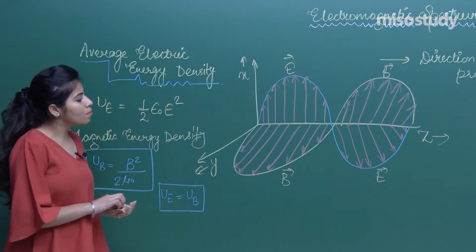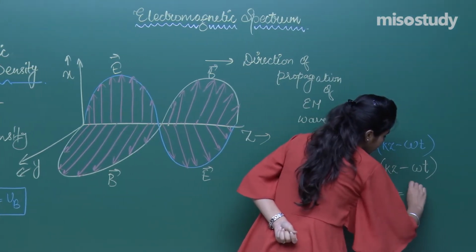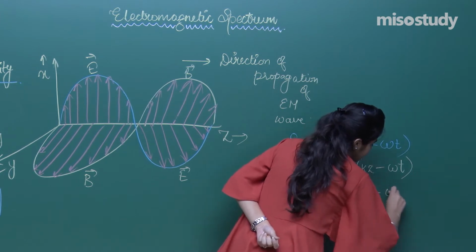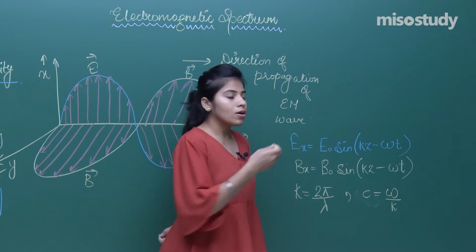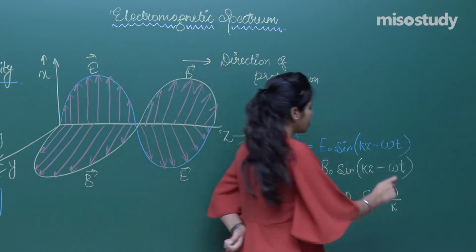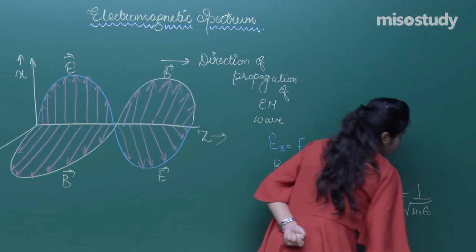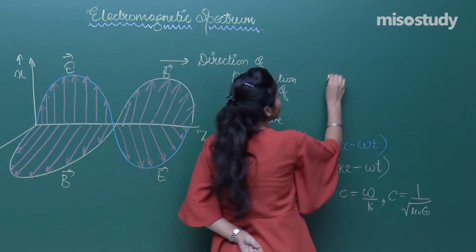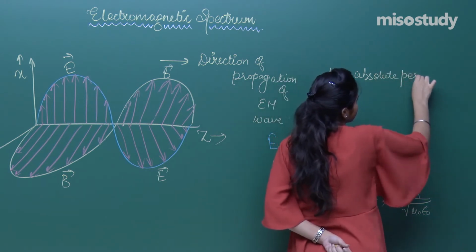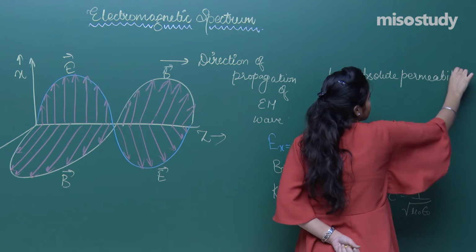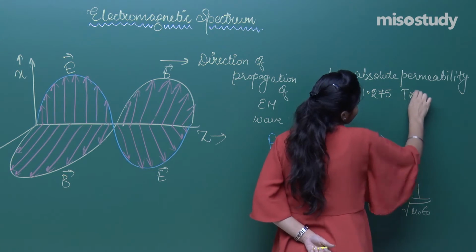Now I was telling you previously that omega upon K equals C. Also you know that we write the speed of EM wave as C equals 1 upon under root mu naught epsilon naught, isn't it? So here your mu naught is nothing but absolute permeability, which has the value 1.275 Tesla meter per ampere.